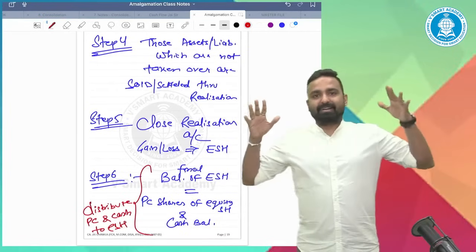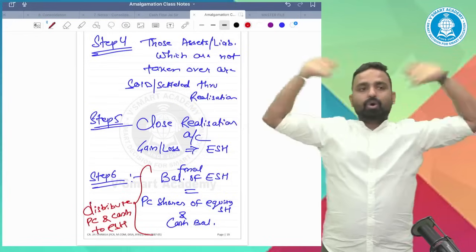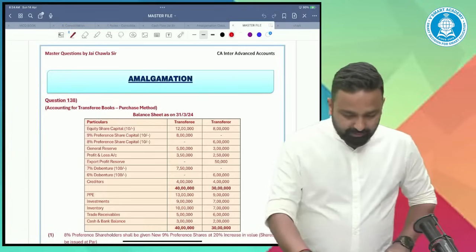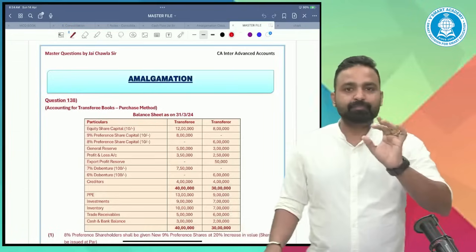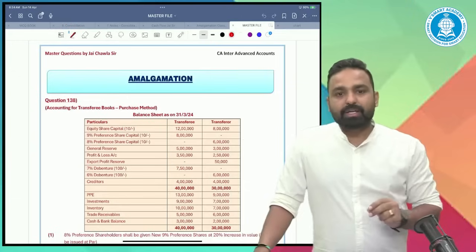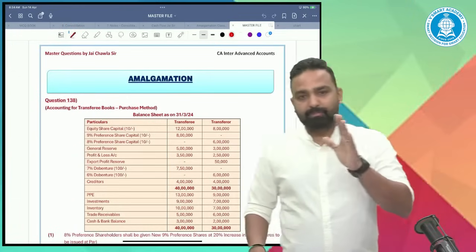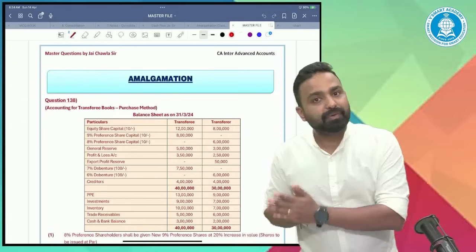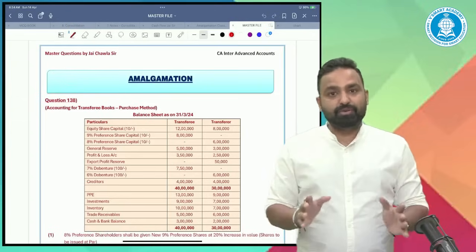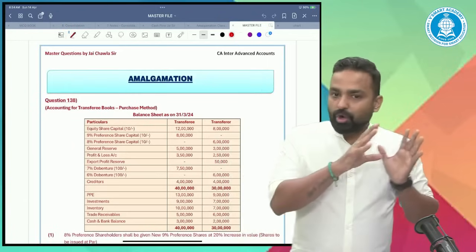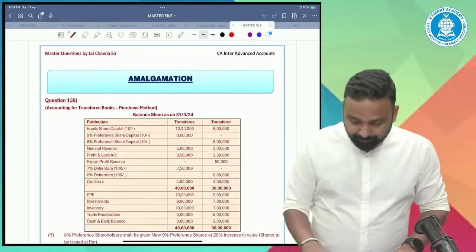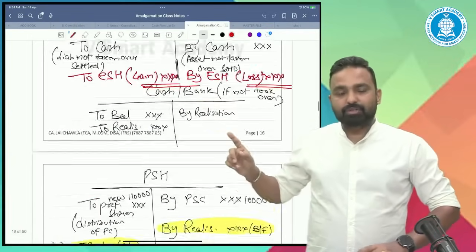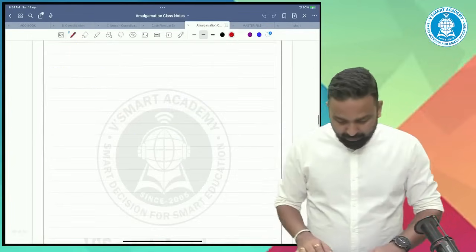So in this way, we have completed all the basic concepts, all the entire concepts of amalgamation. Guys, now for the next 1 hour only, I'll take not more than 1 hour, I'll discuss with you 2 important questions, which will cover the accounting for transferee as well as transferor. Whatever we have understood till now, we will discuss through some questions. After the completion of the entire session, this entire class notes file, I will share with everyone. Okay, so let's start.